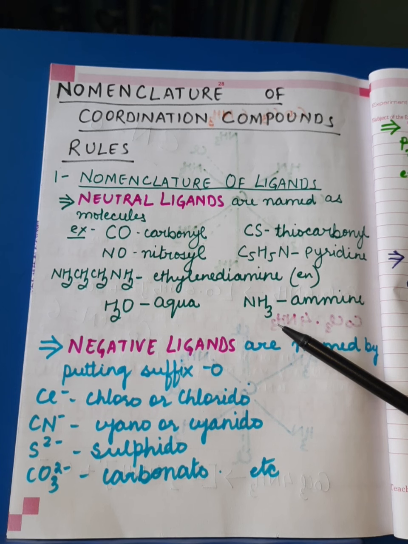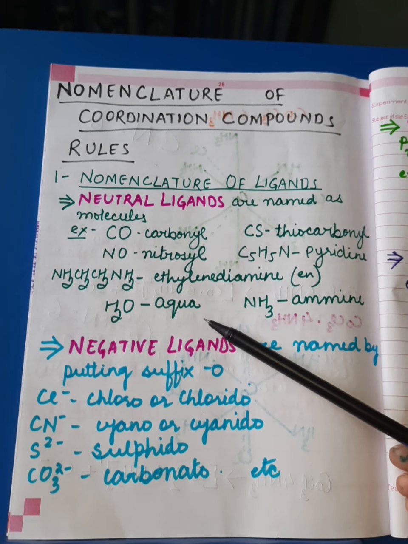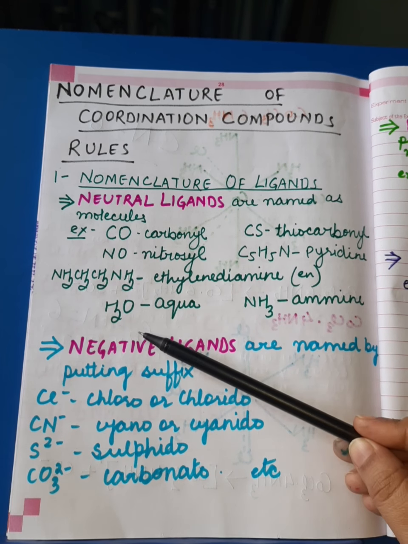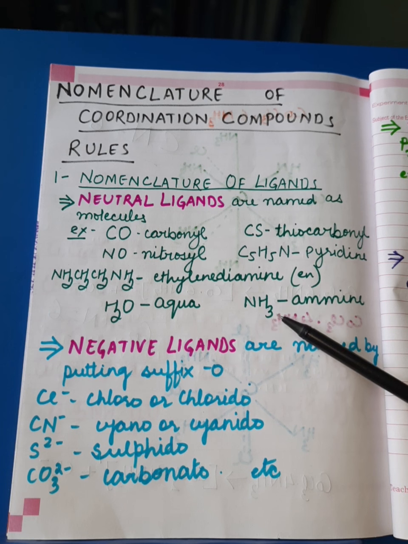H2O and ammonia are given special names. H2O is known as aqua when it is used as a ligand, and NH3 is known as ammine when it is used as a ligand.